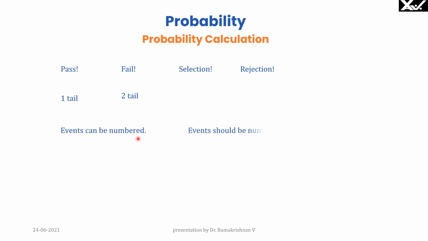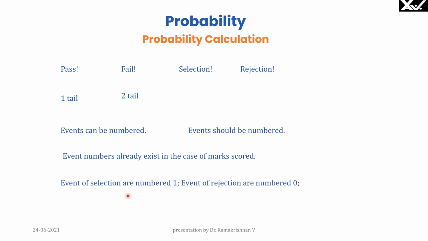Events can be numbered. Events should be numbered. Then only you can proceed with this probability calculation. Event numbers already exist in the case of marks scored. In certain cases, we have to number it. For example, in the case of selection, we number it as 1 and the event of rejection is numbered as 0. Similarly, pass is numbered as 1 and fail is numbered as 0. Yes events are numbered 1, no events are numbered 0.